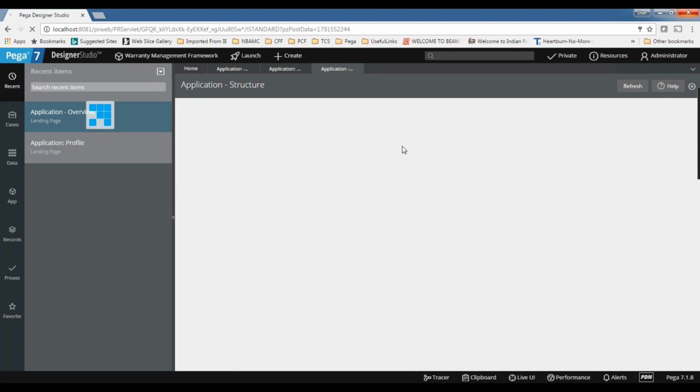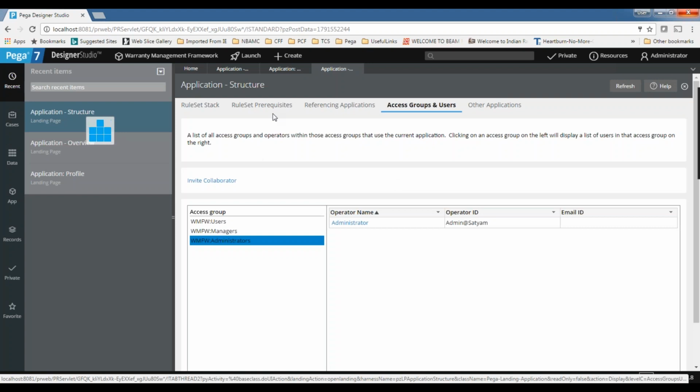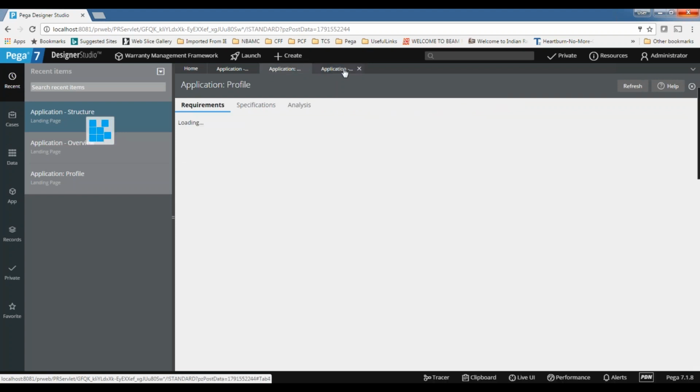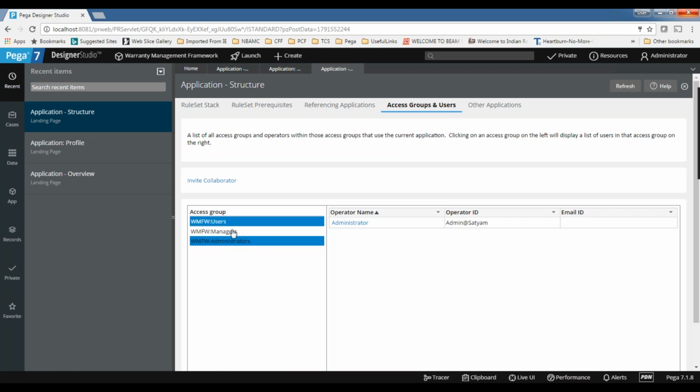Let's open this. You can see we have three collaborators here. One is users, managers, administrators so far. So what type of collaborators do we have in this application? Basically these are called access groups. We have discussed what an access group is. So collaborators are nothing but who is actually involved in the application.